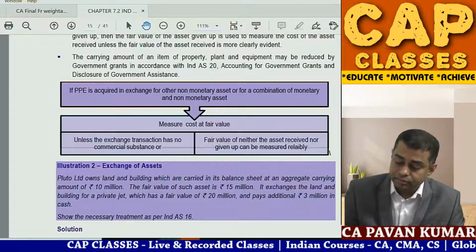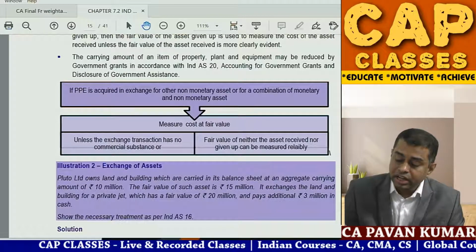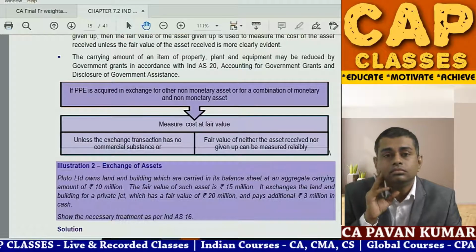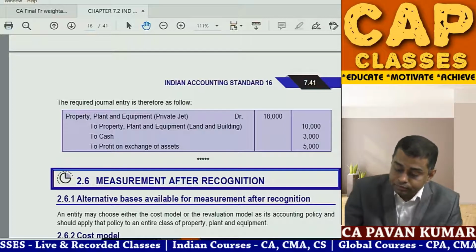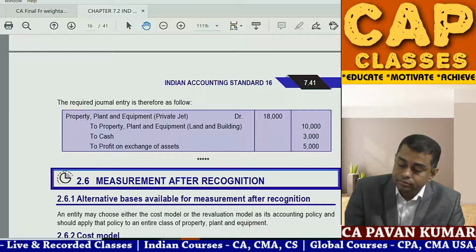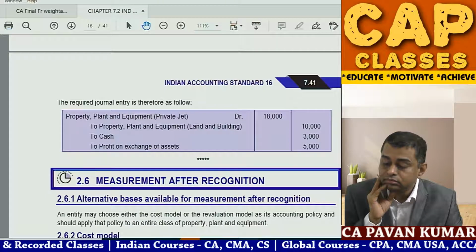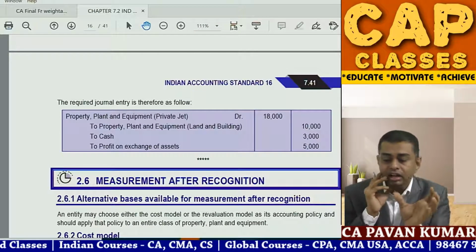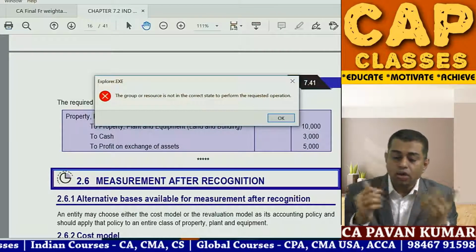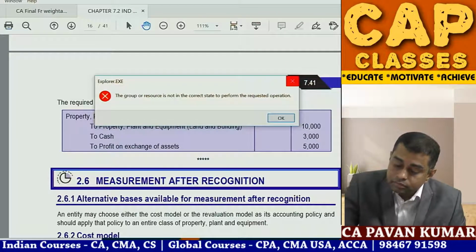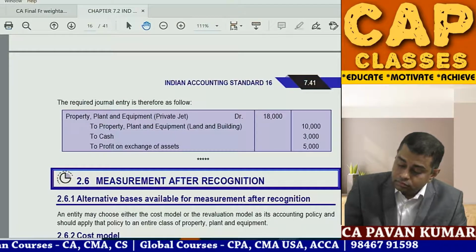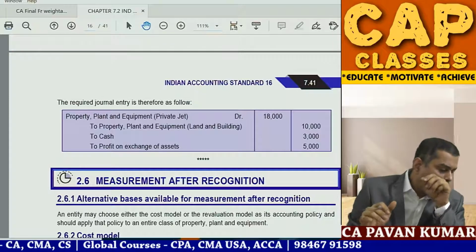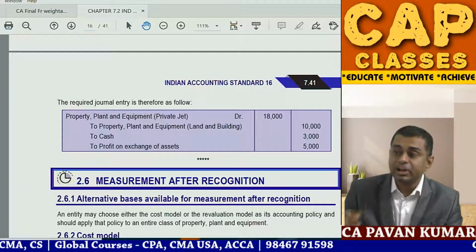So to cash 3. Now tell me, in the jet account, how much will appear? First you have written PPE. PPE, to land and building 10, to P&L 5, to cash 3. So obviously, now the jet will be recognized at 18.